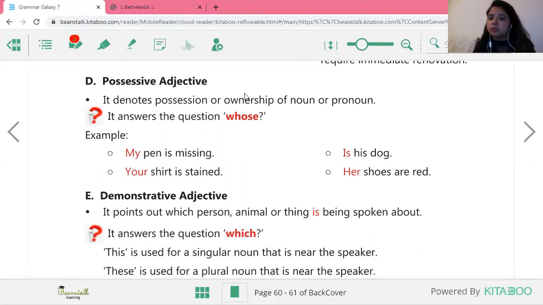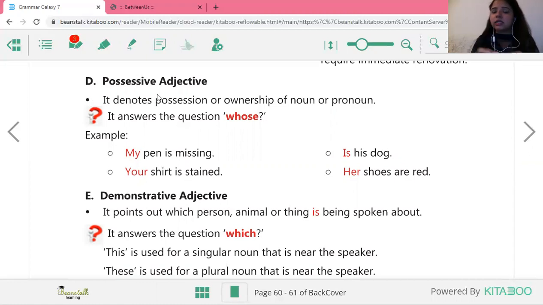Now, it denotes possession or ownership of a noun or pronoun. जब ये चीज मेरी है या ये चीज तुम्हारी है या उसकी है. Examples are given here. My pen is missing. मेरा पेन मिसिंग है. My. तो मैंने my जब यूज करा तो मैंने possess कर लिया. This pen, which is a noun, is my possession. ये मेरा है. So I am using the adjective my with a noun or a pronoun.